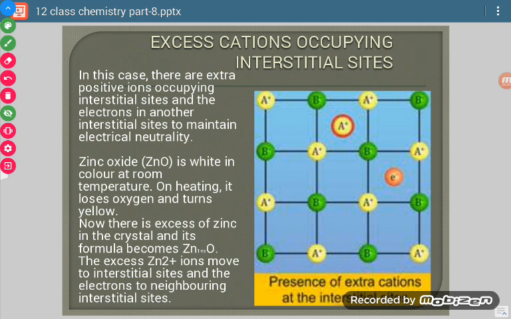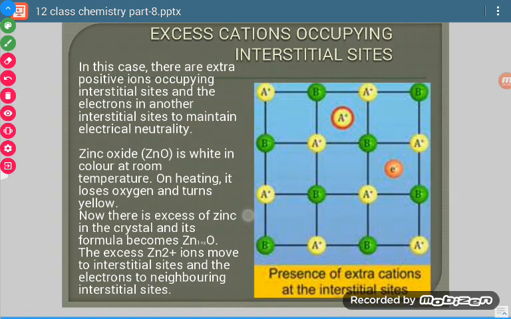The extra Zn2+ ions formed will come into the ideal crystal, so they will occupy the interstitial sites, and the electrons will also come into interstitial sites, so that there is maintenance of electrical neutrality. Okay, so this is what is going to happen.